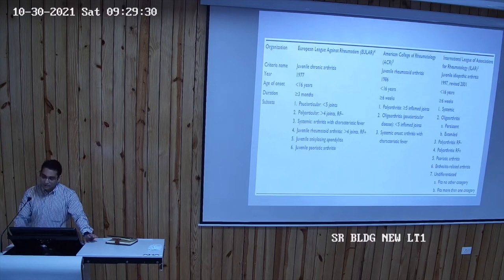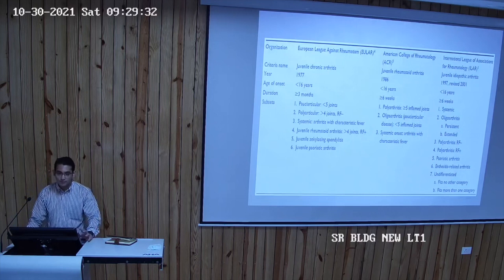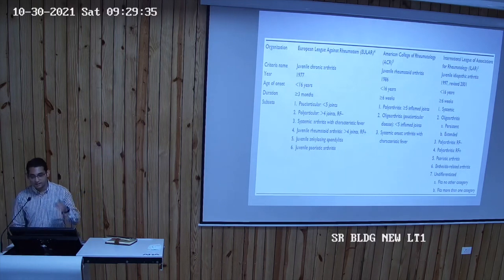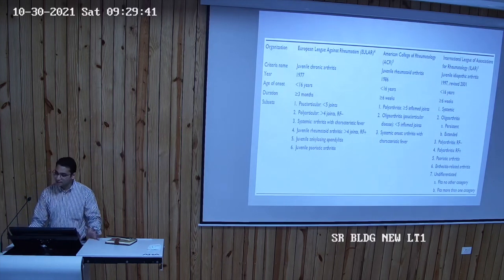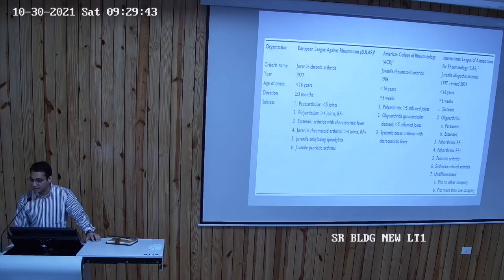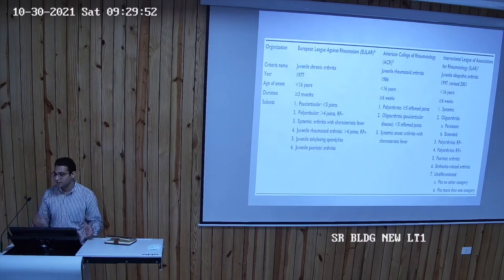The interesting thing out of these 7 points is that these are not watertight compartments that ये diagnosis अलग ही होगा कि भाई systemic है तो systemic ही है, oligo है तो oligo ही है. They're quite overlapping. Sometimes it can be challenging to say कि ये किस category में आता है. So when they are fulfilling more than one category, like I said, they can always be called as undifferentiated. But usually we have to decide that based on the phenotype of the presentation.